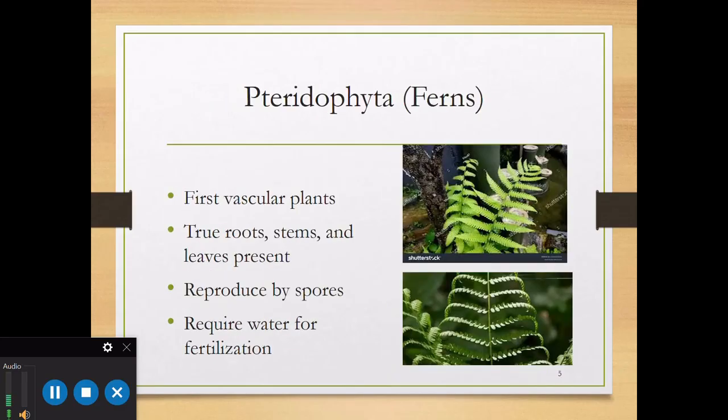Then when we go to the pteridophytes, these include the ferns. The pteridophytes are the first group of plants to develop vascular tissues, that is the xylem and the phloem. This allowed them to grow taller and live further from water bodies. They have true roots, stems, and leaves, but reproduce through spores, not seeds.